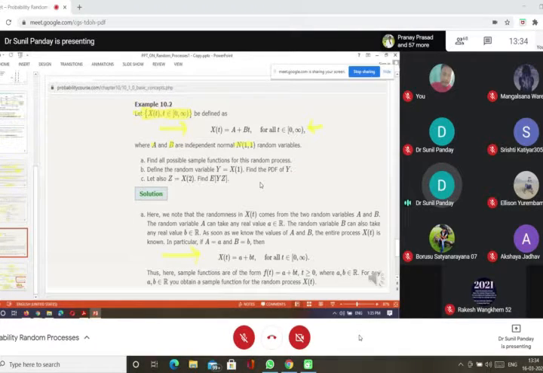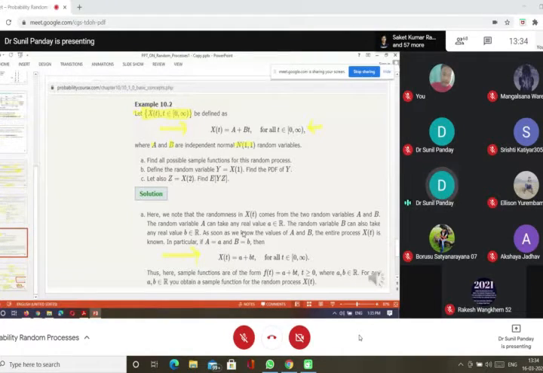Like earlier, capital X is the random variable and small x the value taken by the random variable. So here capital A is the random variable and small a is the value taken by the random variable capital A, and that small a belongs to the set of real numbers for the case of normal distribution. The random variable b also can take any value b from the set of real numbers. As soon as we know the value of the random variables capital A and capital B, the entire process xt is determined. If you write a equal to small a and b equal to small b, you will get this. So these are the sample realizations.